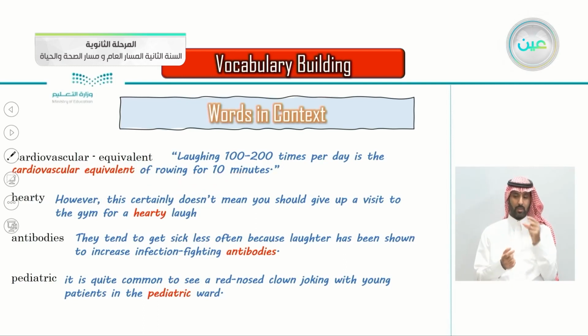Hearty, however, this certainly doesn't mean you should give up a visit to the gym for a hearty laugh. Antibodies, they tend to get sick less often because laughter has been shown to increase infection-fighting antibodies. Pediatric, it is quite common to see a red-nosed clown joking with young patients in the pediatric ward.